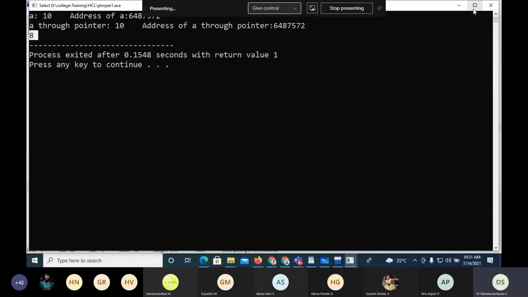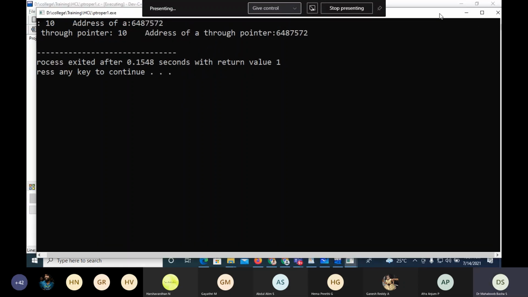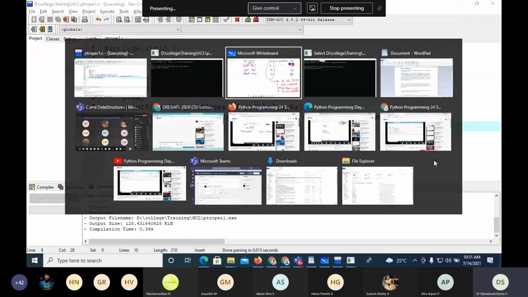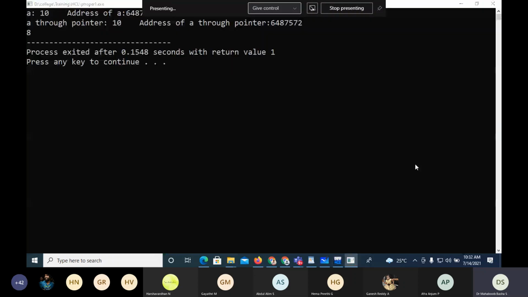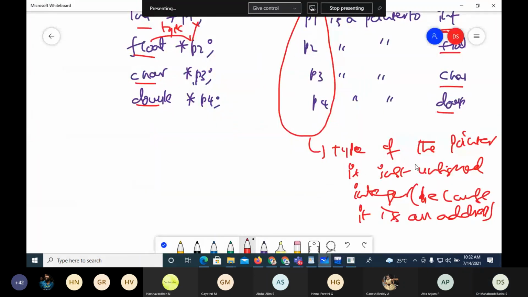Now if you take this address, here it is mentioned with some number, but the address is actually 8 bytes. So the size of the address is 8 bytes. That is also one more point to note: the size of an address is 8 bytes.